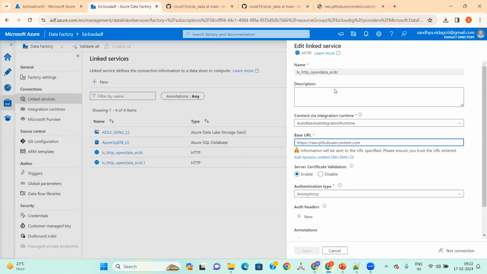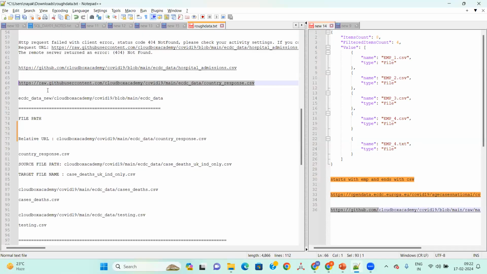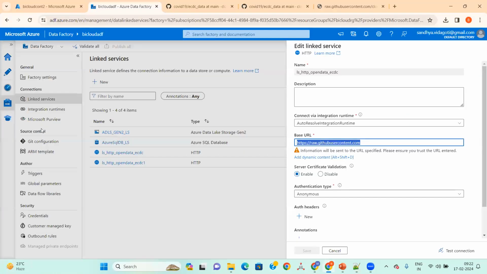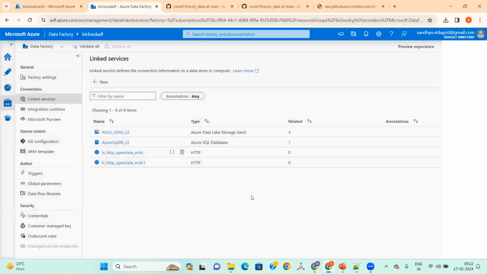In the linked service, I created a linked service the other day. For the linked service, this is the base URL, and also we have the relative URL. I'll make this the base URL. Okay, so first of all, we created a linked service for the source, and also for the target, we have the linked service.